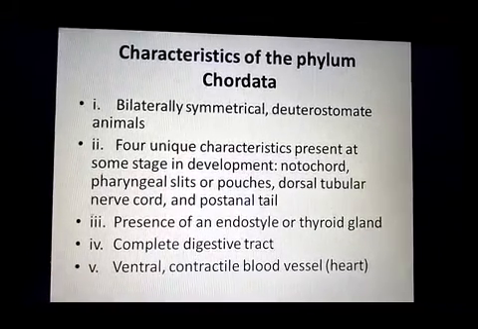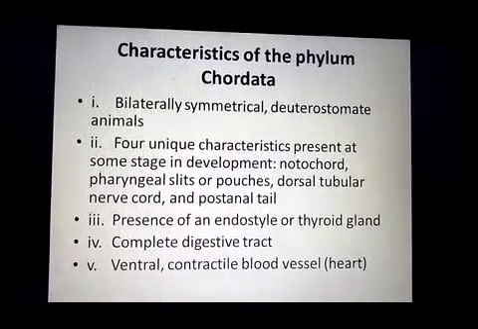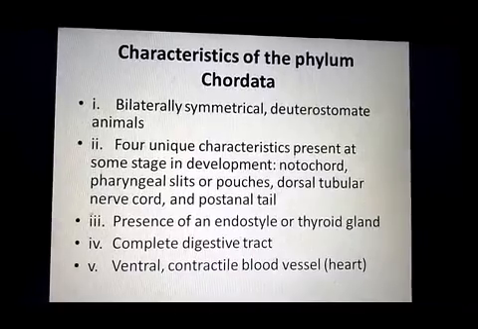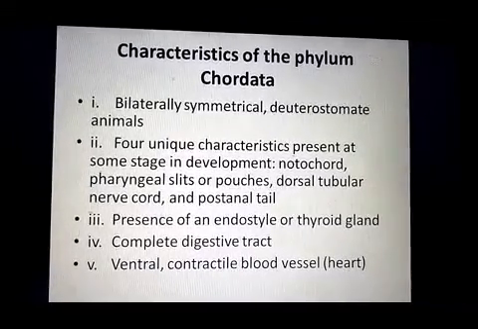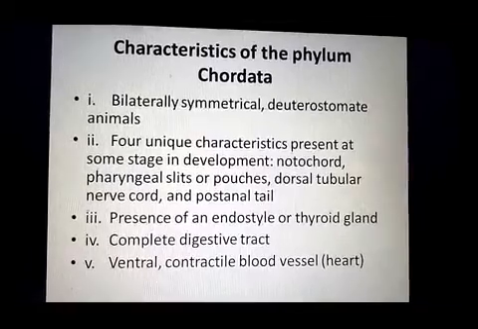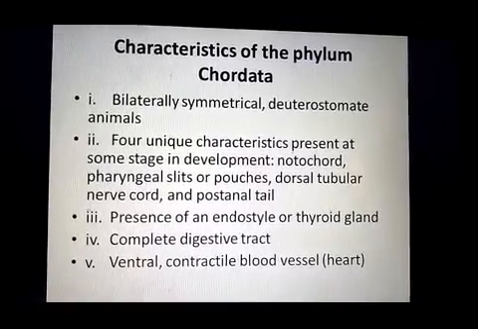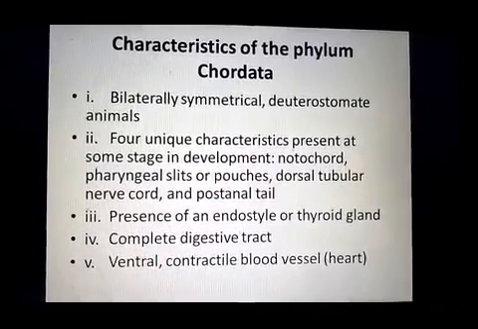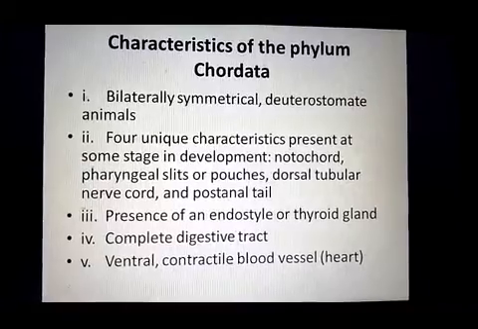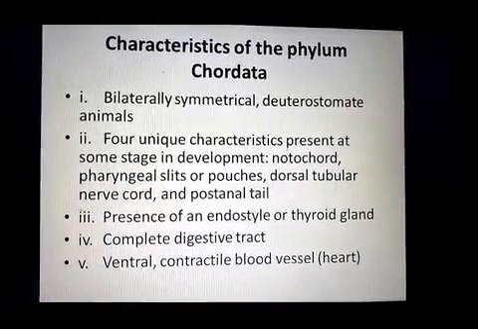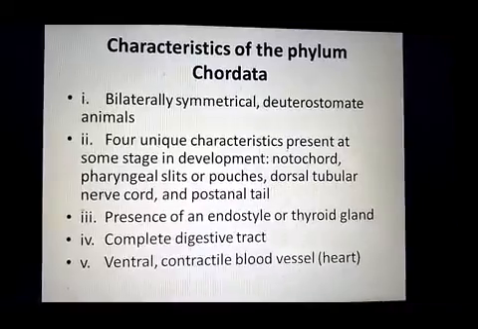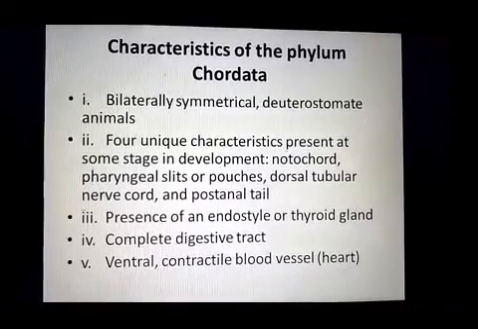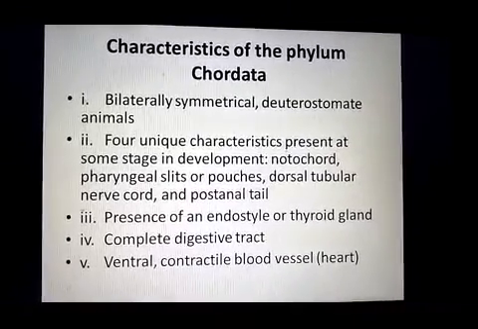Bilateral symmetrical animals are those whose body can be divided into two identical halves through a single plane. The second type is radial symmetrical animals, whose body can be divided into two identical halves through more than a single plane. So chordates have bilateral symmetry.